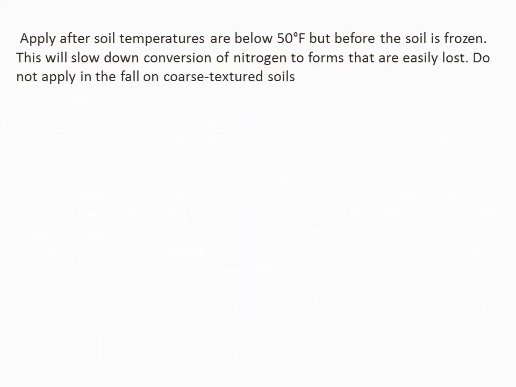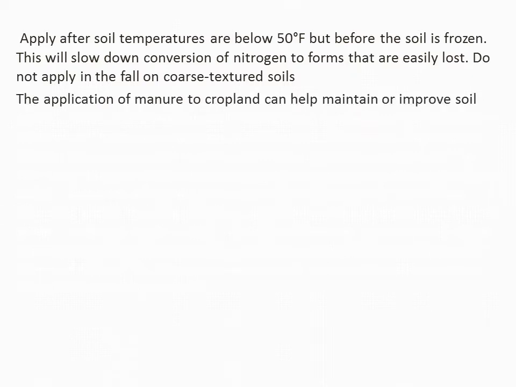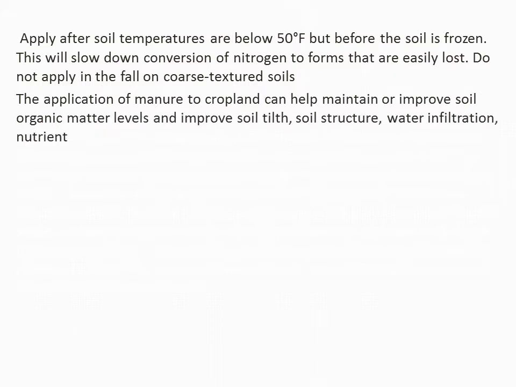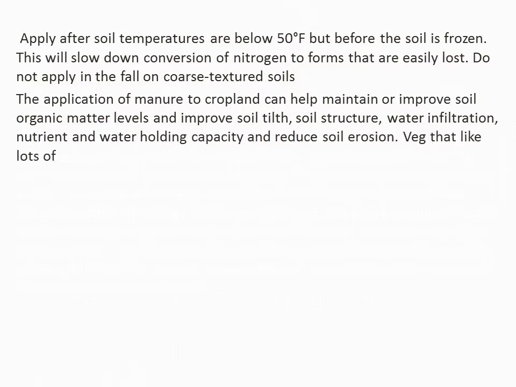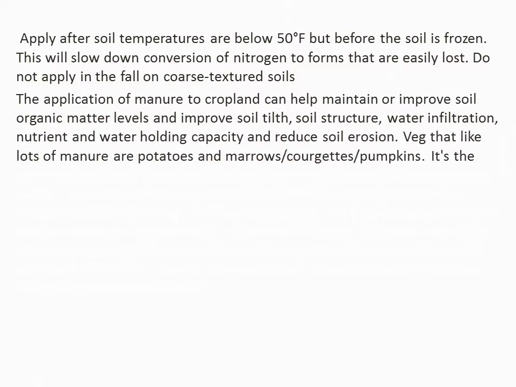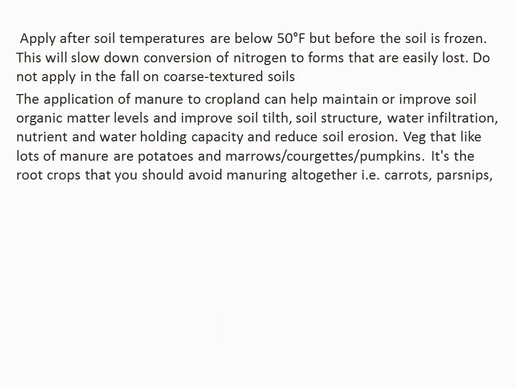Apply after soil temperatures are below 50 degrees Fahrenheit, but before the soil is frozen. This will slow down the conversion of nitrogen to forms that are easily lost. Do not apply in the fall on coarse textured soils. The application of manure to cropland can help maintain or improve soil organic matter levels and improve soil tilth, soil structure, water infiltration, nutrient and water holding capacity, and reduce soil erosion.